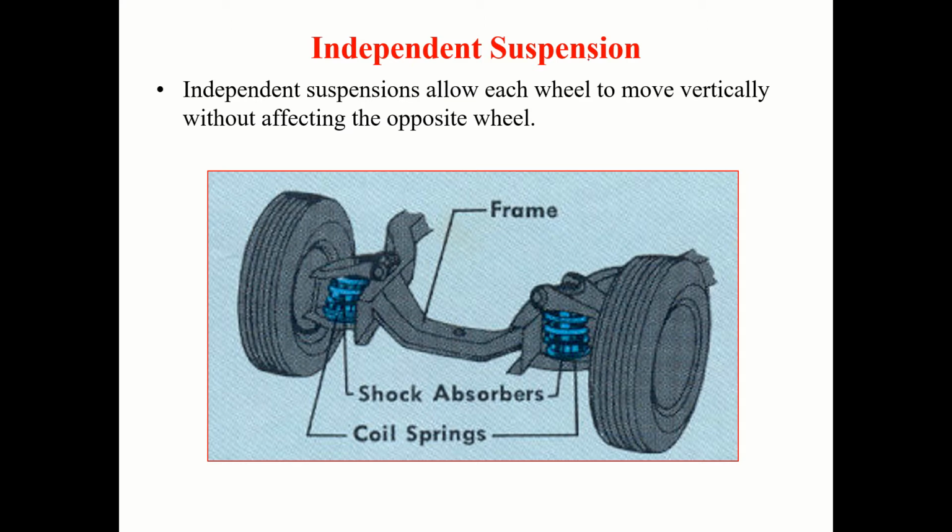What do you mean by independent suspension then? It allows each wheel to move vertically without affecting the opposite wheel. Suppose this wheel moves over a bump or whatever it is, then it bounces and rebounds. You can say jounce and rebound kind of motion. This will happen relative to the frame like this. Its movement will not affect the movement of this, or movement of this will not affect the movement of this. So then we call this an independent suspension system.